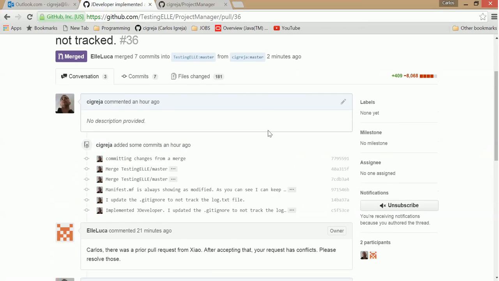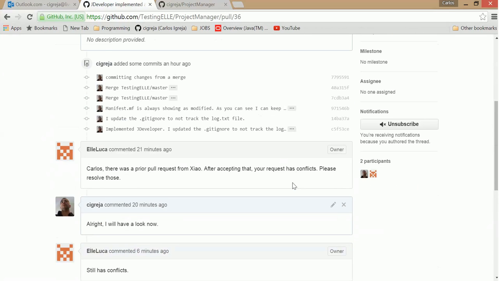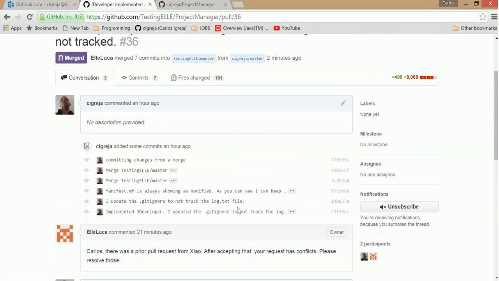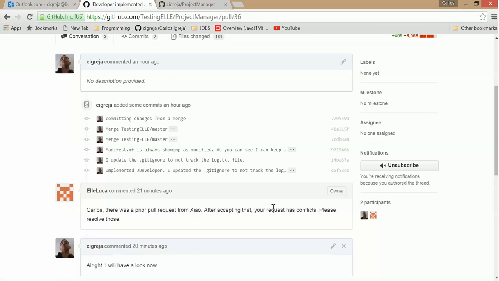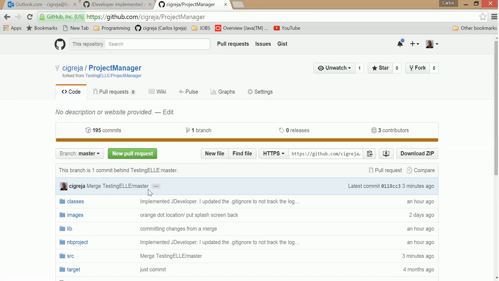Alright, so that's basically it. It's merged, the code was good, and he accepted it. Because there is a merge, it says I'm behind. What you want to do, you don't ever want to be behind, so you can see the branch is 1 commit behind.